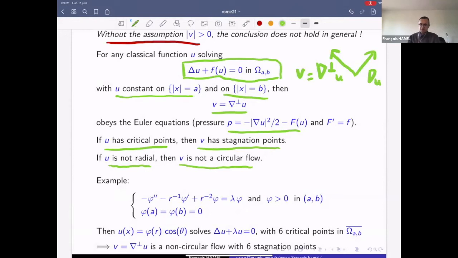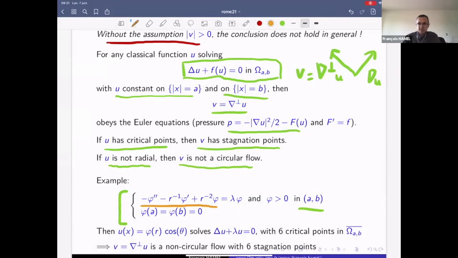So, based on this well-known fact, let us consider, for instance, this eigenvalue problem in the interval AB with Dirichlet boundary condition. So we consider this operator, a second order operator with coefficients which depend on r in the interval AB.